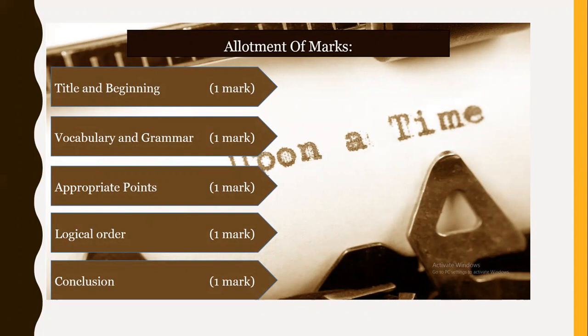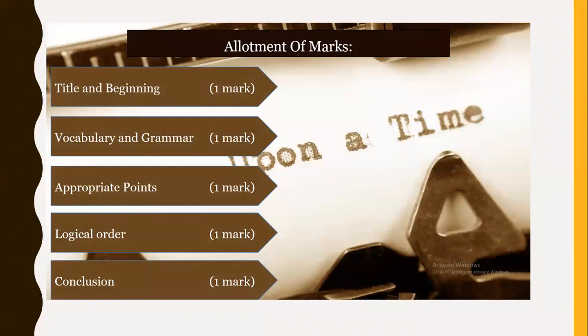So whenever you start writing with your story, there are 5 things that you need to be very careful of in order to get these 5 marks in the examination, since all the writing skills are for 5 marks. So the first thing that you have to be careful of is your title or the heading or the beginning. So for that, if you have managed to give a proper title and an attractive title, you're certainly going to get 1 mark.